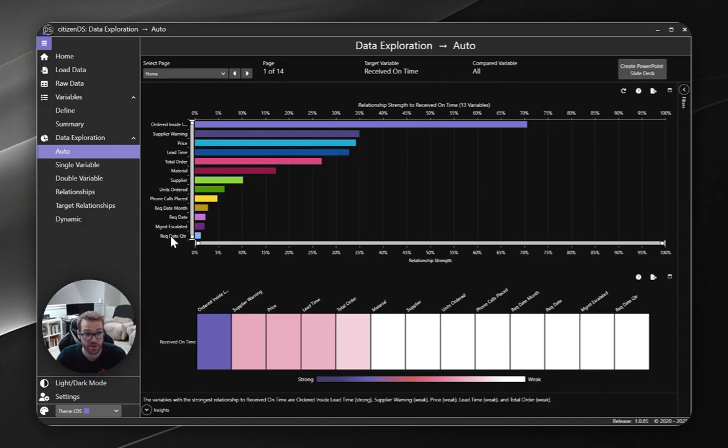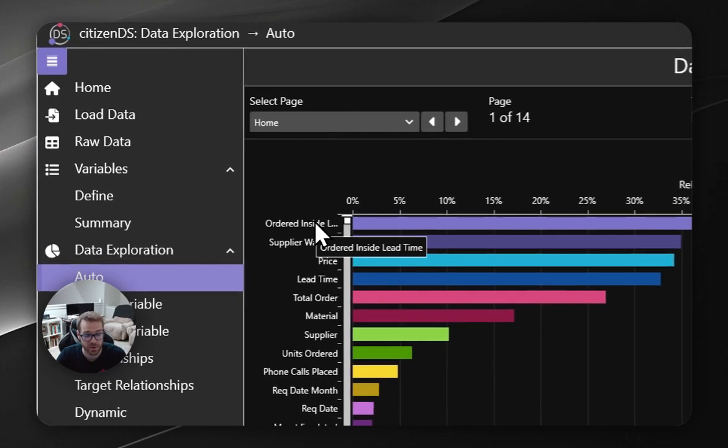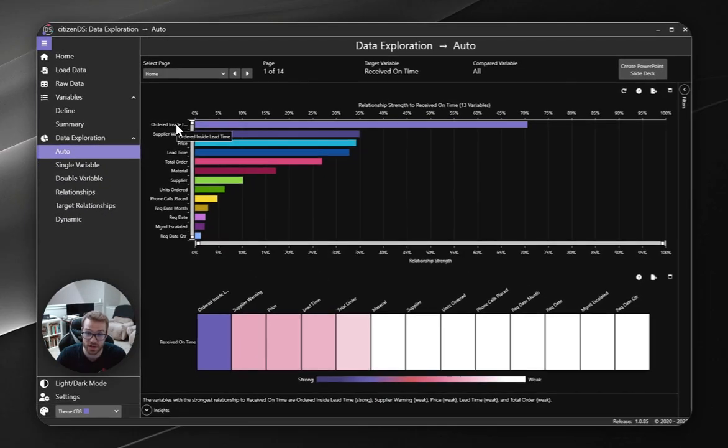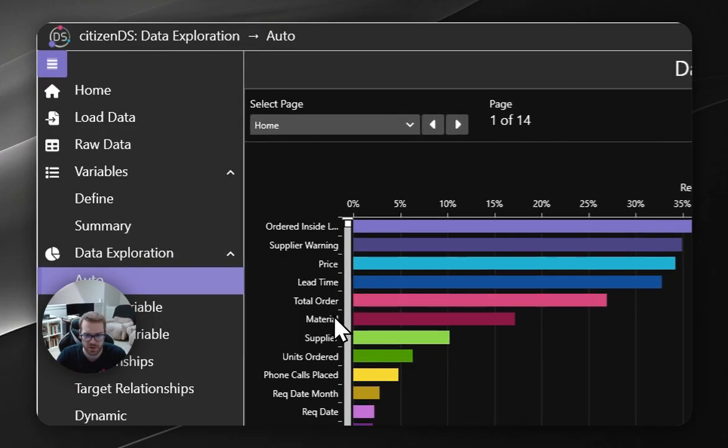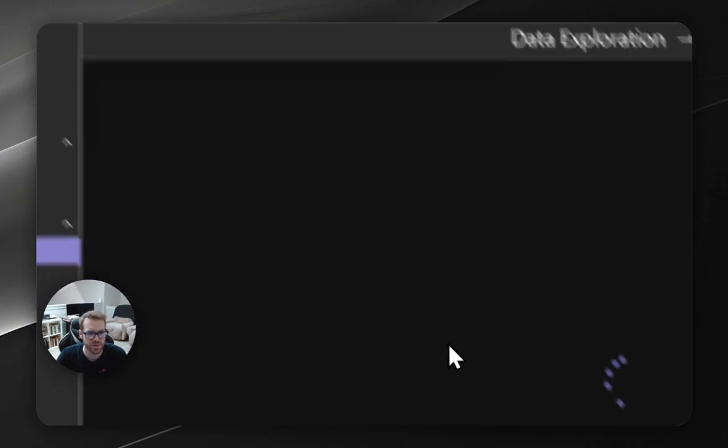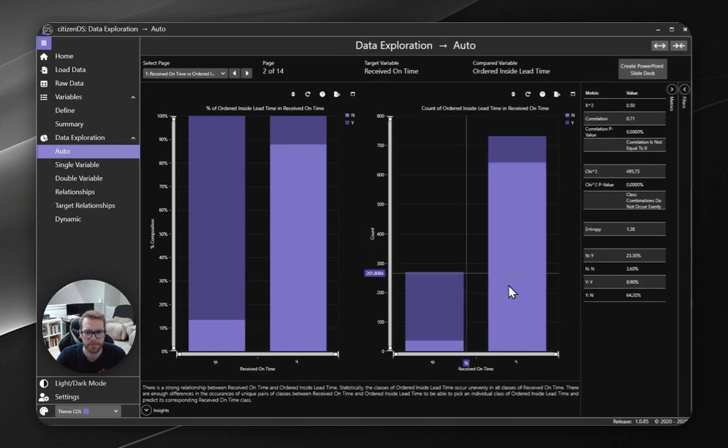Okay, so overwhelmingly, it looks like whether or not we ordered the part inside lead time is by far the strongest predictor and driver of whether a part was received late or on time, followed by the supplier warning, the price, lead time, and so forth. So let's actually just dig in. Let's look at this ordered inside lead time and see what this looks like.